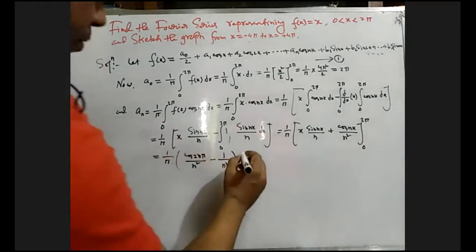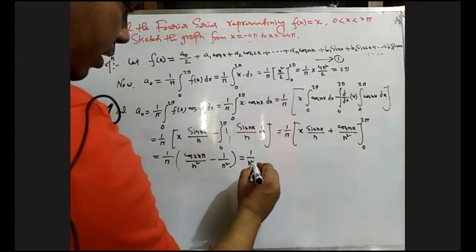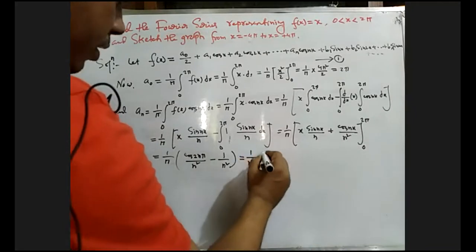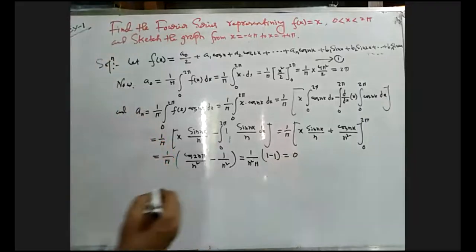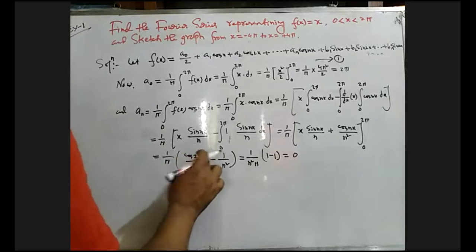Taking n square pi common, 1 minus 1, this will be 0. So an will be 0 because cos twice n pi equals 1.